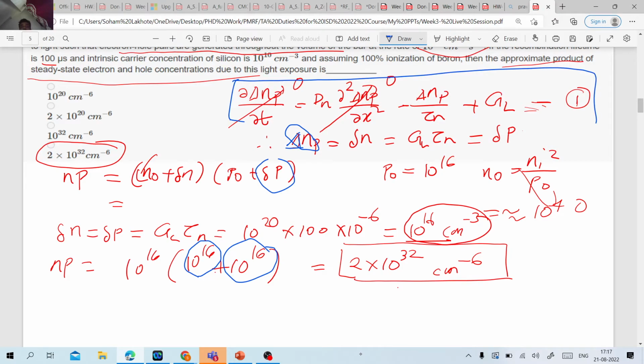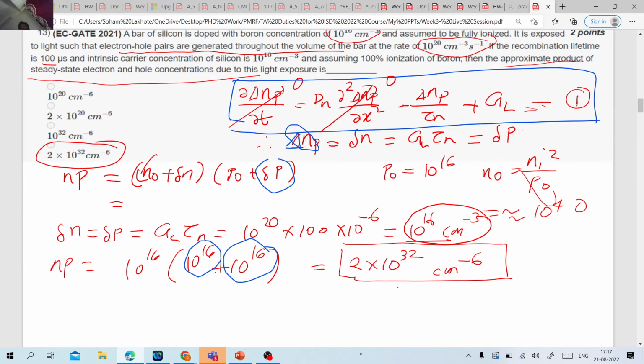What is this equation? The minority carrier diffusion equation, correct? This equation itself is valid for low carrier injections. It won't be valid if your excess carriers are too large, correct? So this is homework for you guys. I tried searching for it too but didn't find much. Please try to search if you can get a good explanation, because this is the way the question has been solved everywhere.